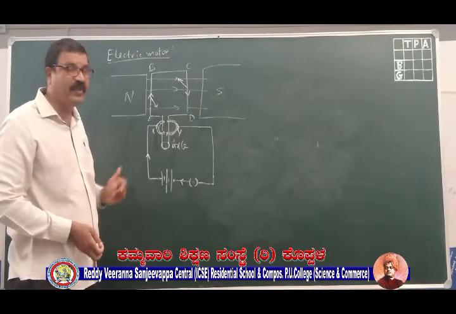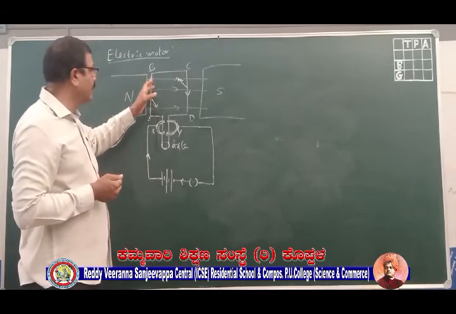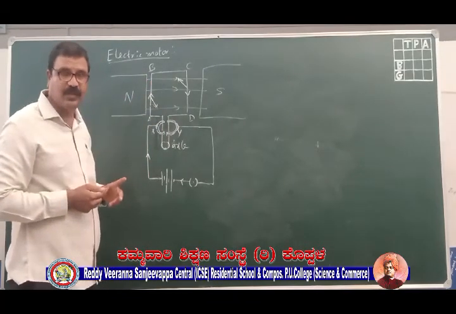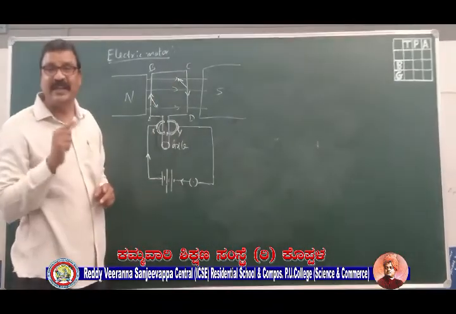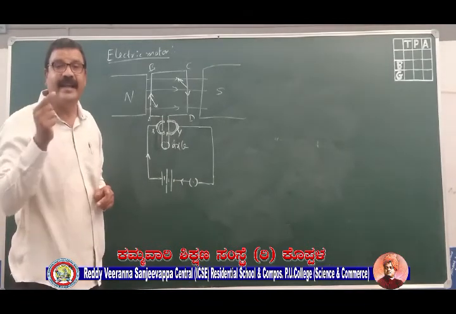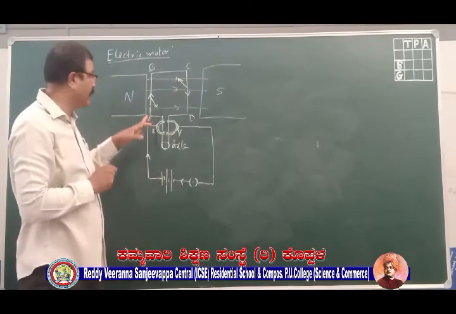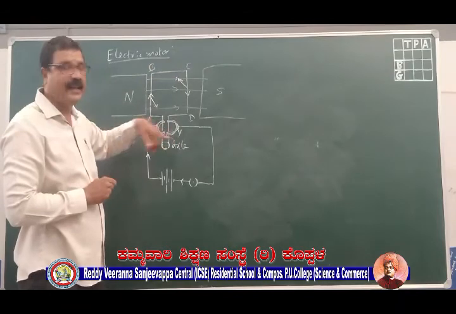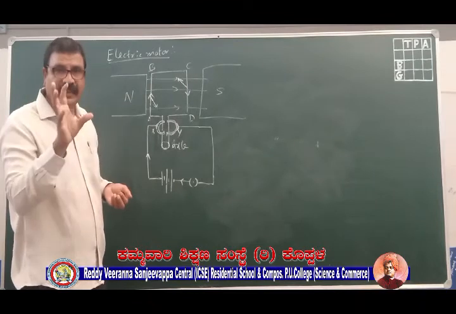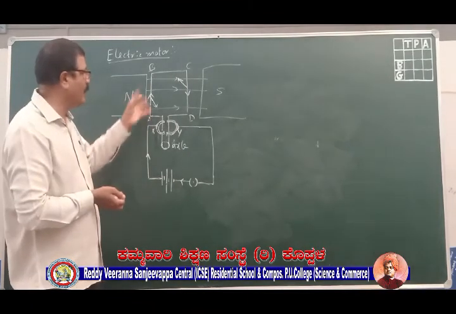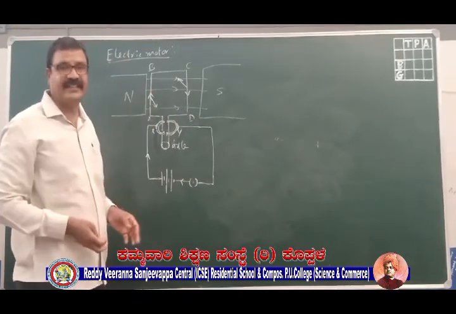Why are they equal? Because the same amount of current is flowing. You have the same number of turns. Therefore, these are two equal and opposite forces acting on the same body at different points of the body. Two equal and opposite forces acting on the same body is called a couple. So a couple is acting on the body ABCD. Am I correct or not? A couple is acting on the body ABCD. So this couple will tend to rotate the coil, which will make the coil rotate. So this is how we are converting electrical energy into mechanical energy.